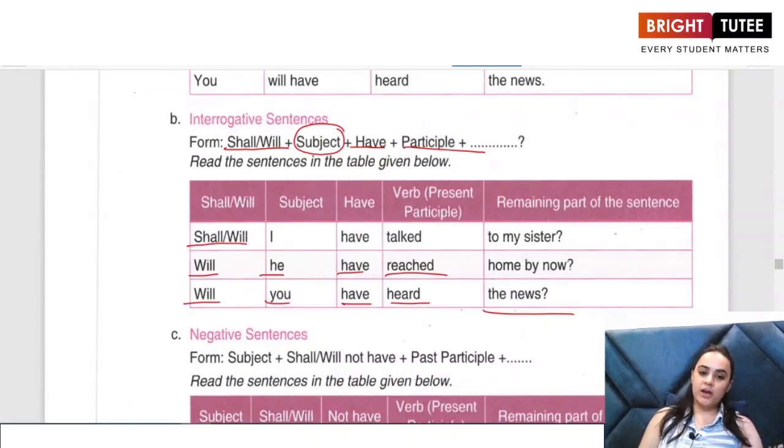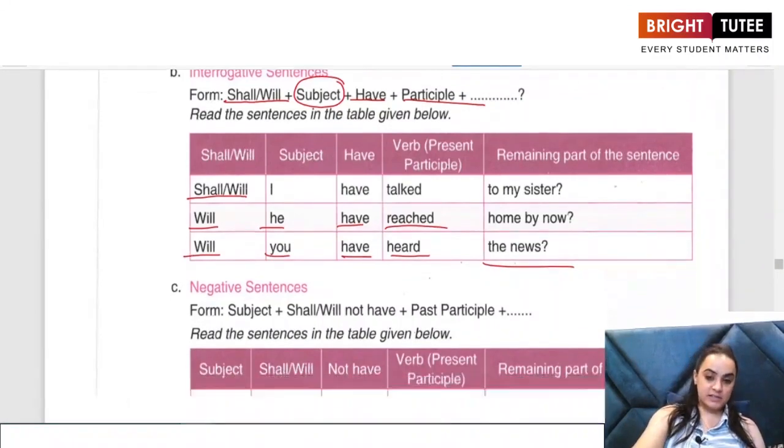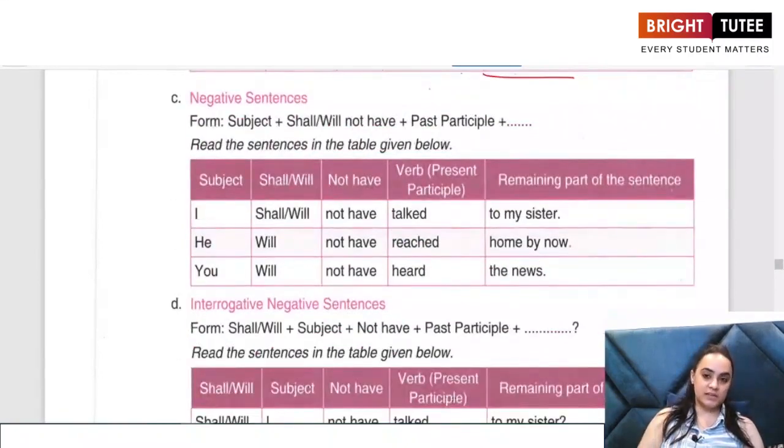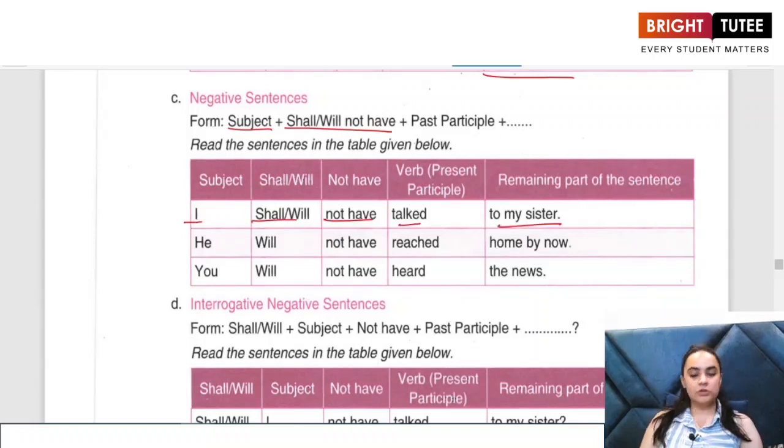The next structure is the negative sentences. How to frame a negative sentence in the future perfect tense? We use the subject plus shall or will not have plus the third form of the verb. For example, I shall not have talked to my sister. He will not have reached home by now. You will not have heard the news, and so on and so forth.